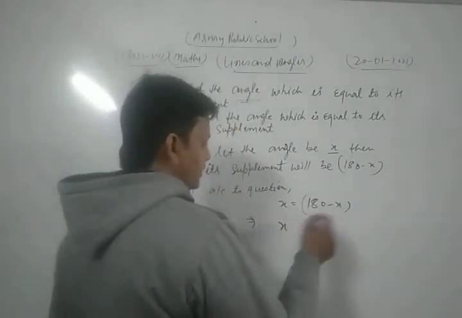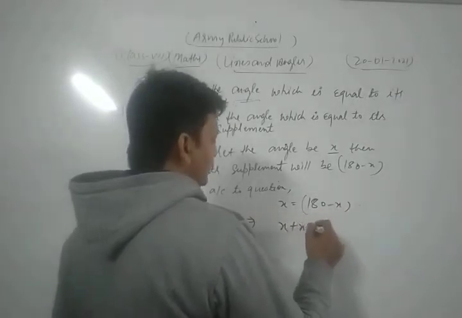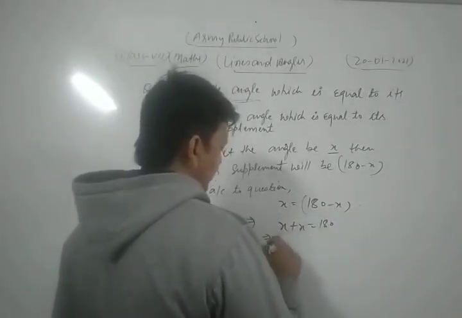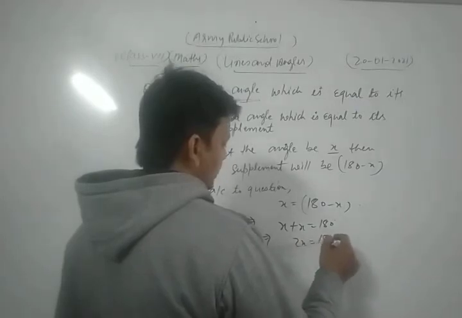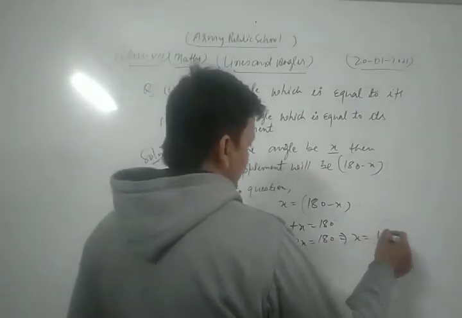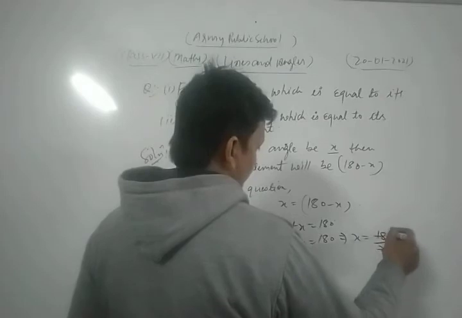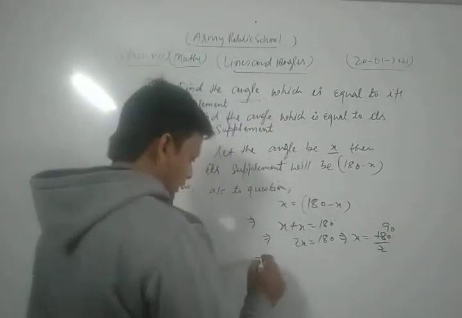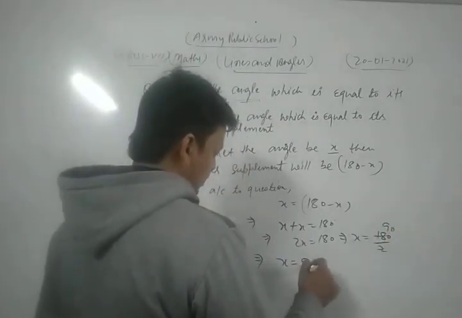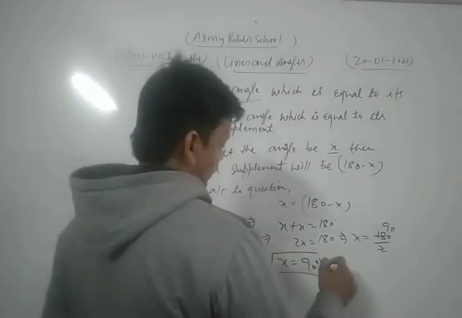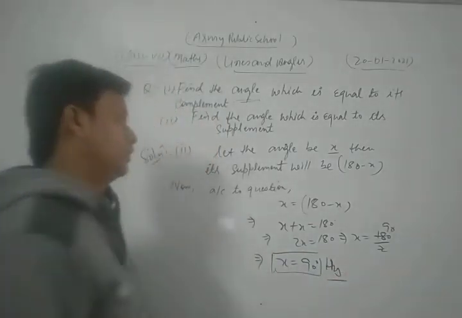So we get x transferred to that side, so plus x, is equal to 180. Now we get 2x is equal to 180. Thus the value of x is 180 upon 2, that is 90. Thus the required angle is 90 degrees. Thus this is the required solution.